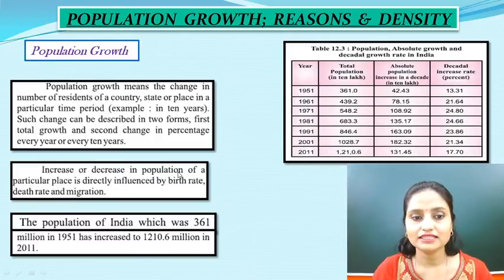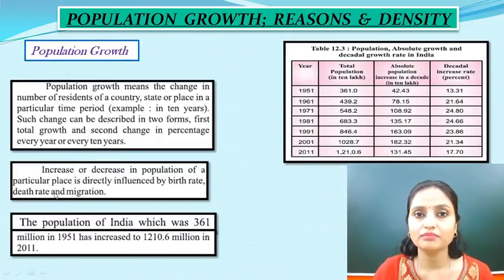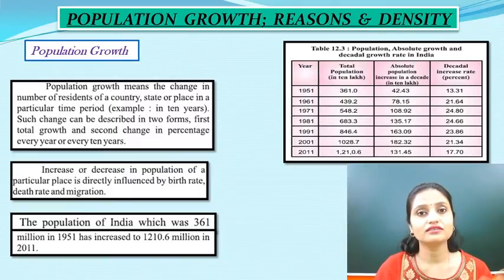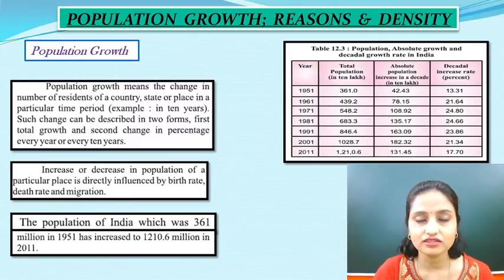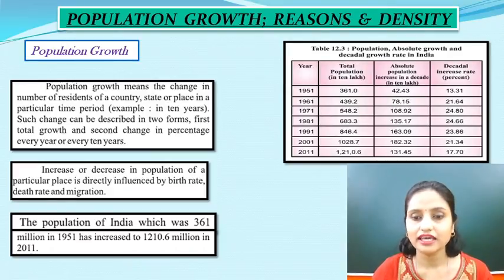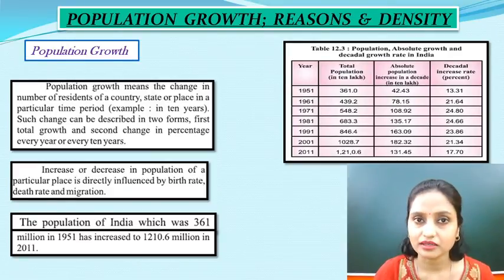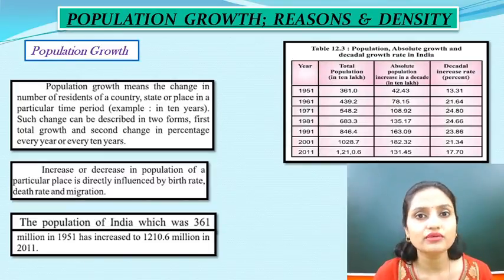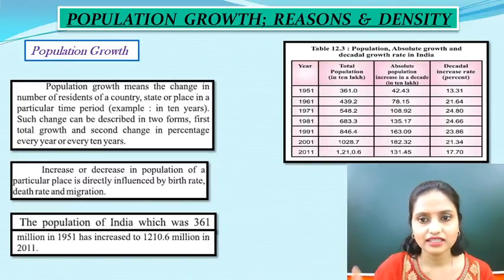Increase or decrease in population of a particular place is directly influenced by birth rate, death rate and migration. So you know that there are three major factors of population change. First is obviously birth rate, what the birth rate is per year and per 10 years, then the death rate of the people, and migration. Migration means एक जगह से दूसरी जगह relocate करना. Now it can be country wise, state wise, or city wise, and there are many reasons for that which we will read.